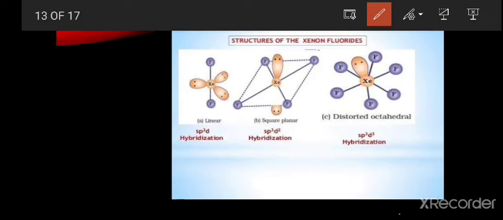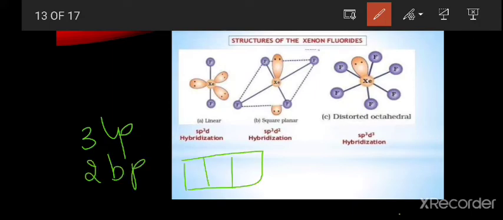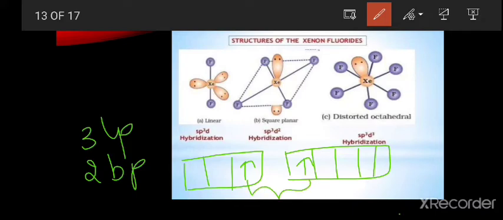5 electrons means here we have 3 lone pairs and 2 bond pairs. The unpaired electrons are present in the p orbital, p orbital and in the d orbital. These 2 electrons are involved in the formation of bond with the fluorine atom. As a result, we are getting the structure like this. This is the structure of xenon difluoride.